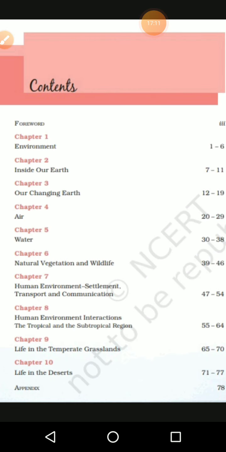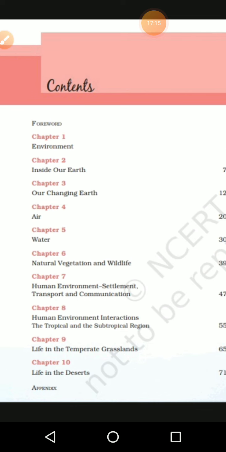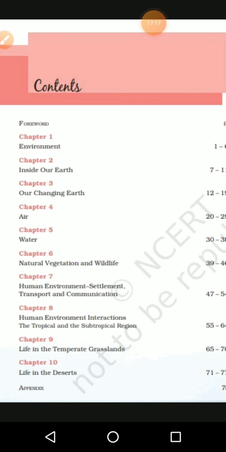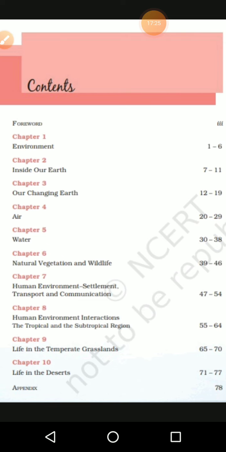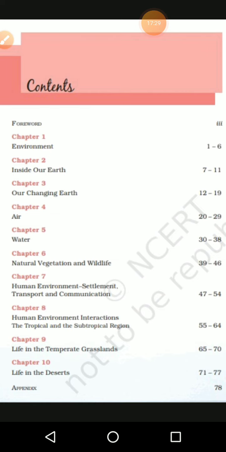Here we can see the content page of geography lessons: environment, inside our earth, our changing earth, air, water, like that, all the lessons, all 10 lessons. So in the first lesson, what we mean by environment, and inside the earth, all the three levels of earth, surface and all. Then changing of the earth, how it is moving, and how the landforms are forming with the help of air, water, like that things we studied.